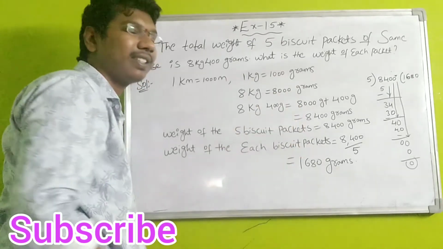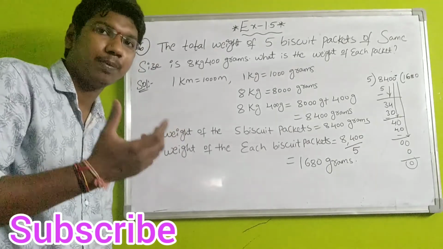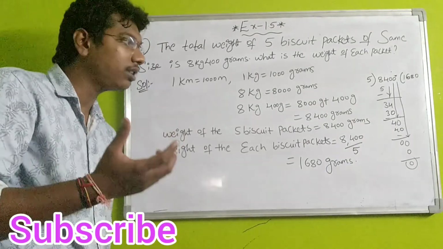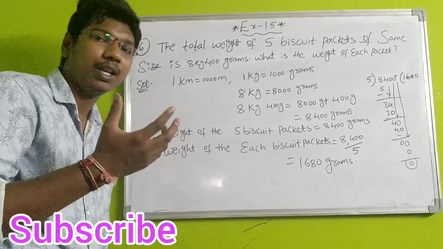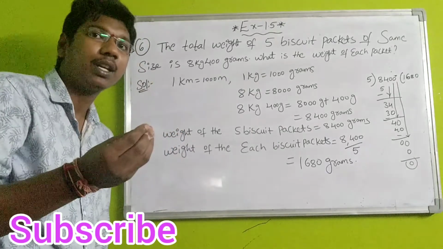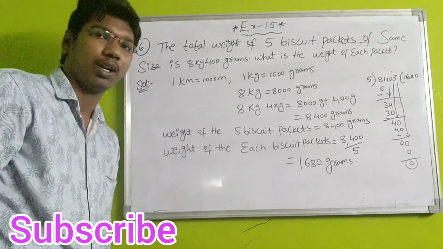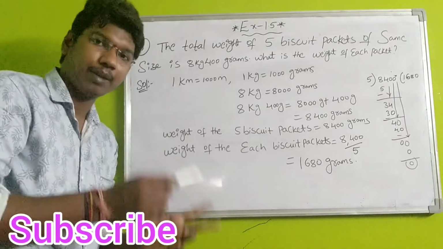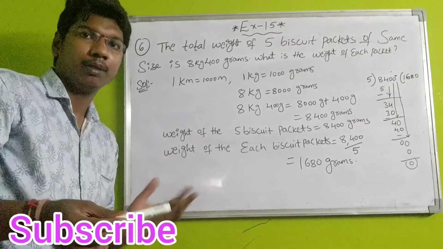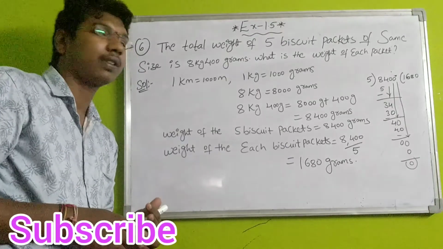Therefore the quotient answer is 1680. Therefore 1680 grams is each packet. Each biscuit packet weight is 1680 grams. If you multiply 1680 with 5, you will get the weight of 5 biscuit packets, that is nothing but 8,400. Okay, this is the way of converting kilograms to grams. The previous problem was kilometers to meters. Okay, this is the question number 6 answer, students.